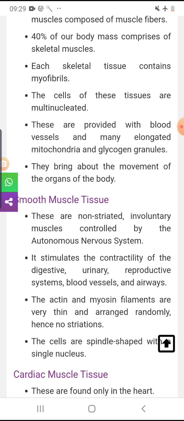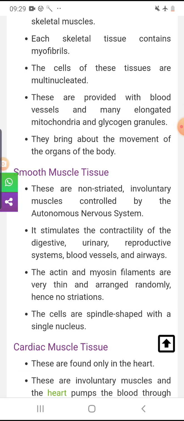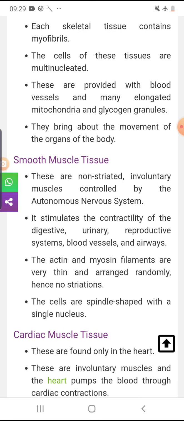It regulates the function of the digestive system, urinary system, sometimes reproductive system, blood vessels, and all this. And inside these muscle fibers, actin and myosin filaments are present.